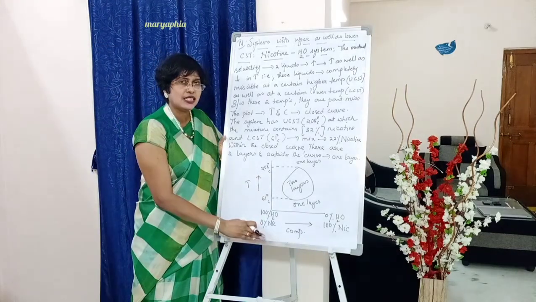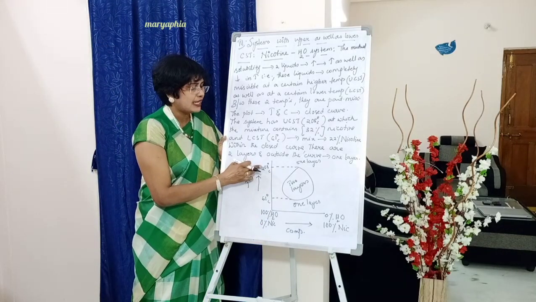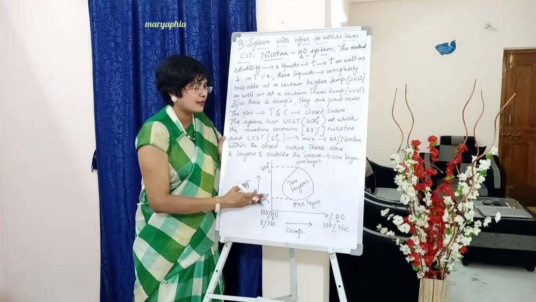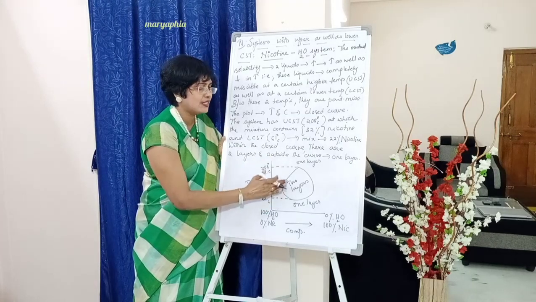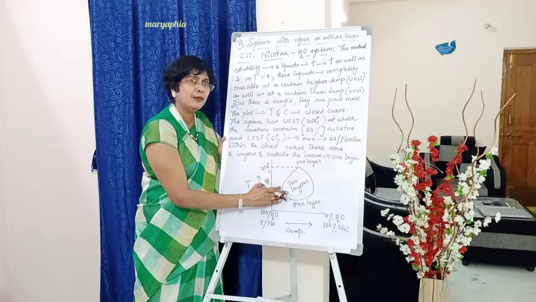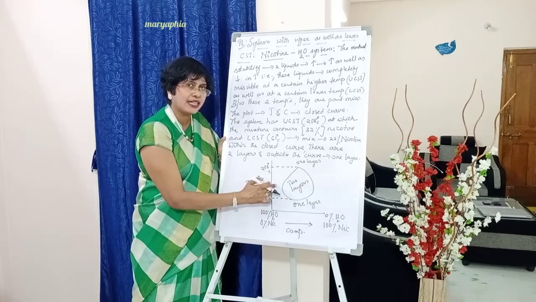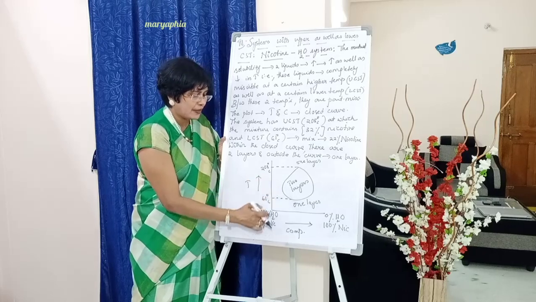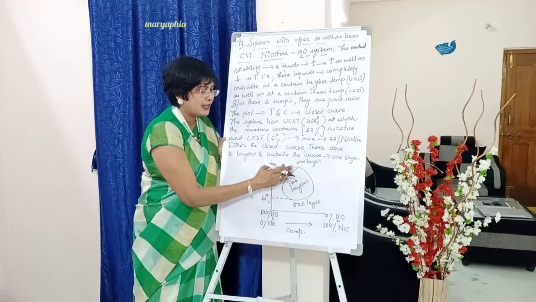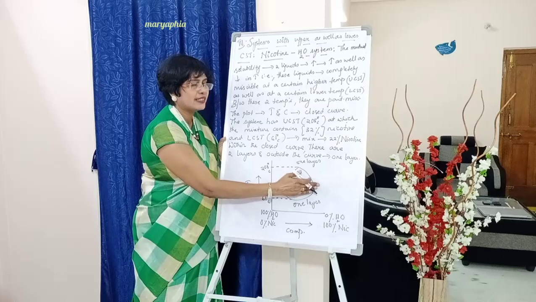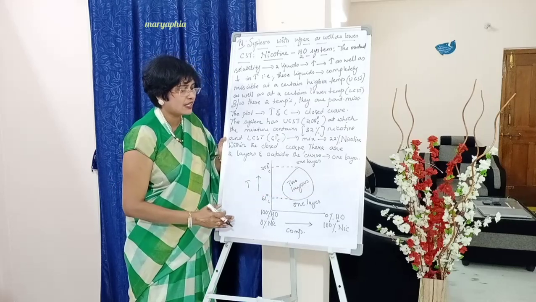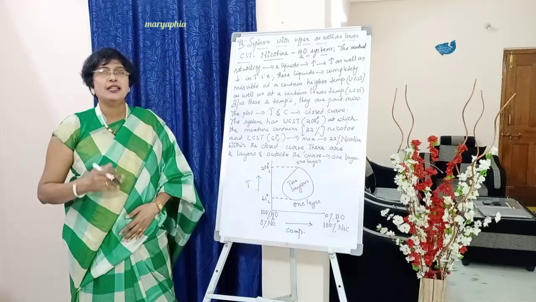At and below 61 they are completely miscible. At and above 208 completely miscible. In between these two temperatures, inside the curve there will be two layers, and also between these two temperatures, if you are considering this portion, it will be nicotine in water. Between these two temperatures, outside this side, it will be water in nicotine.